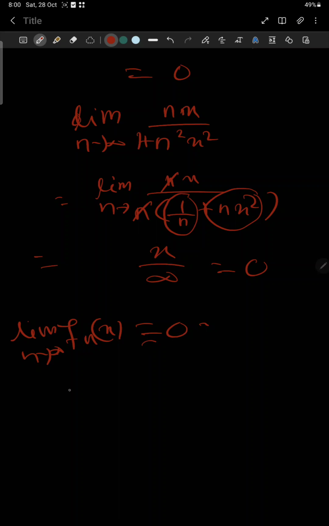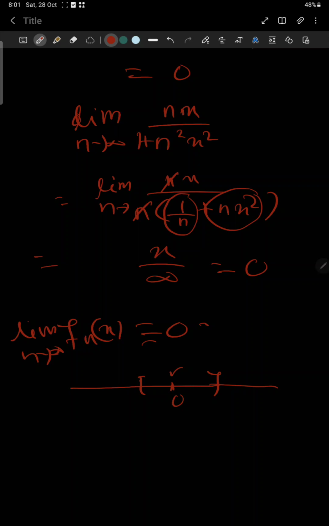But in the question it is given that in any interval containing 0, means this question is asking whether this sequence of functions is converging uniformly on which domain, means in every domain 0 is already there.